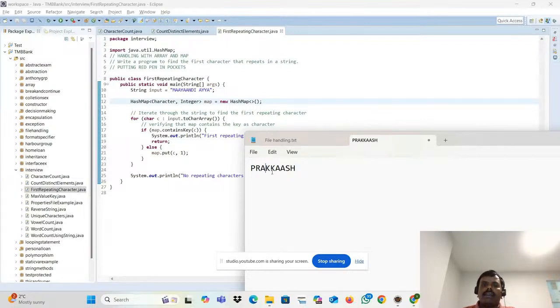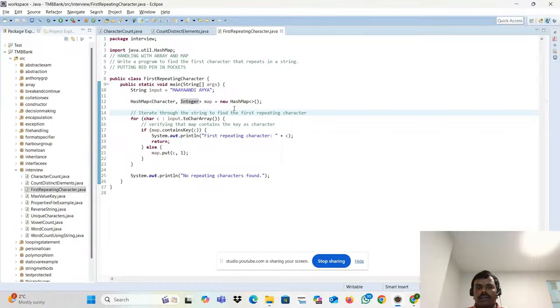It is K. So whatever character is repeating for the first time, bring that. That is also one more interview question. For this one, we use the help of a hash map, string handling and a for loop statement, and with the help of that we return the program.